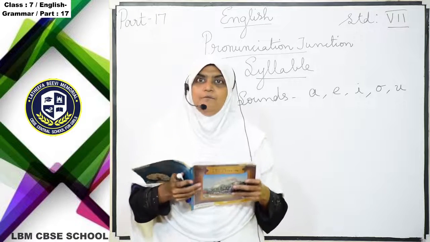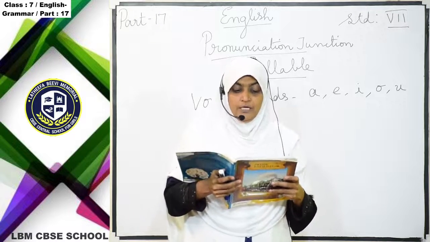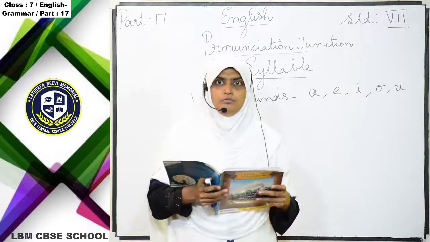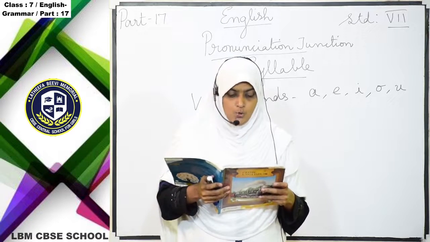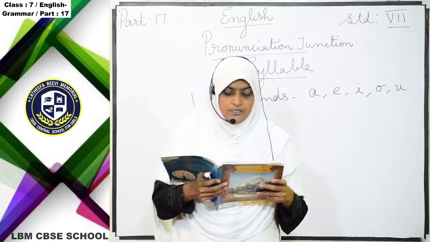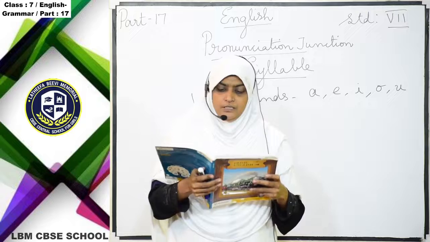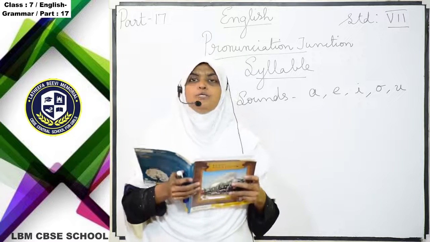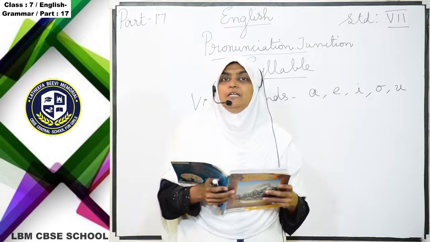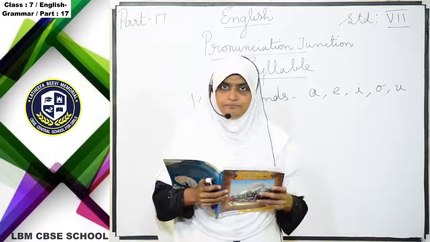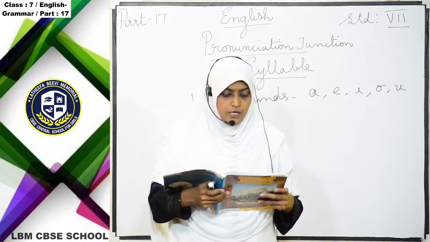So in a word, you can have 3 consonant sounds, then one vowel sound, and after the vowel sound there can be 4 consonant sounds. Understand? So there is a structure.